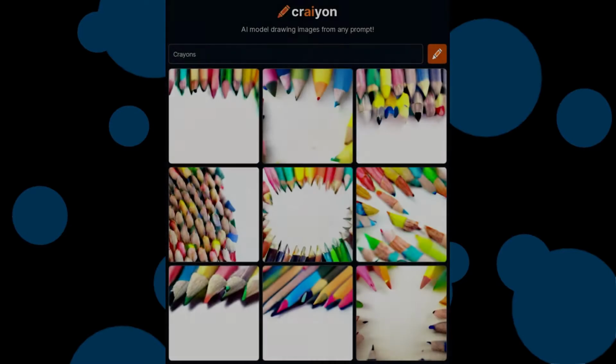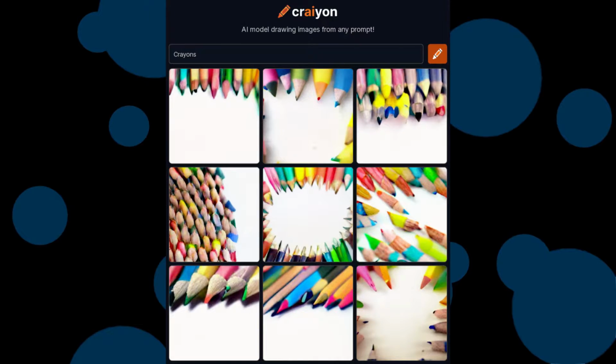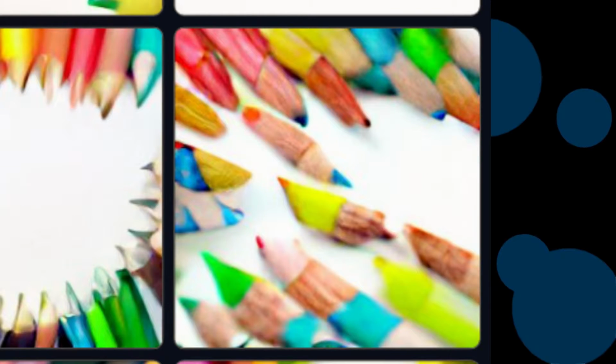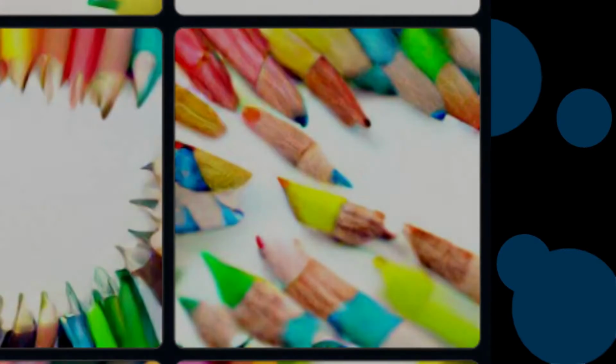Okay, this is the prompt Crayon because I thought that it would be funny, but all of the pictures are literally just colored pencils. Okay, the right middle one looks like those pencils were destroyed.